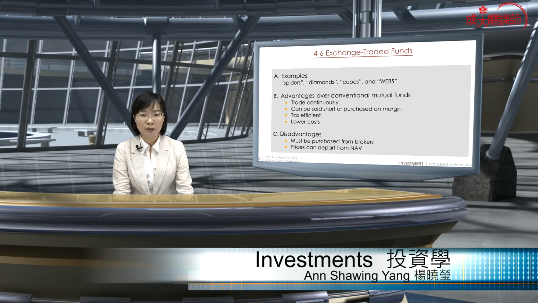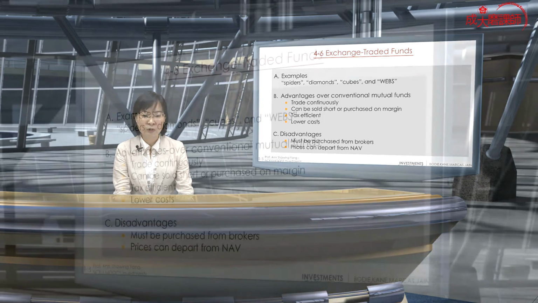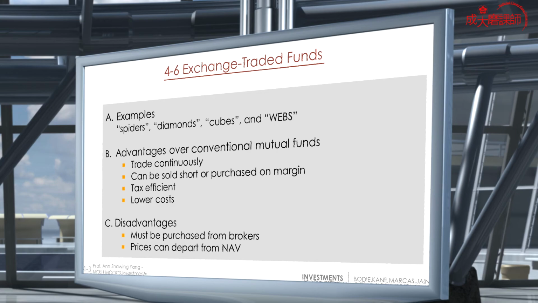The advantage of ETFs over the conventional mutual funds we are so accustomed to is that they are traded continuously on the stock exchange, and can be sold short or purchased on margin, because they are listed on the stock exchange just like any stocks. So ETFs have many more advantages than a regular mutual fund. With a mutual fund, you can only purchase and participate with cash or through your credit cards.